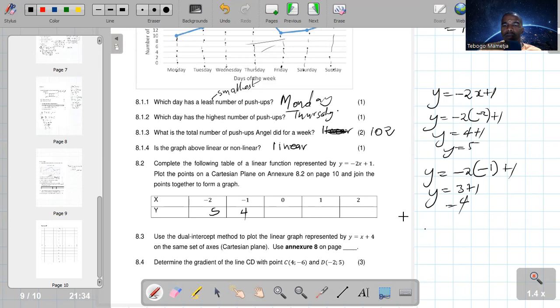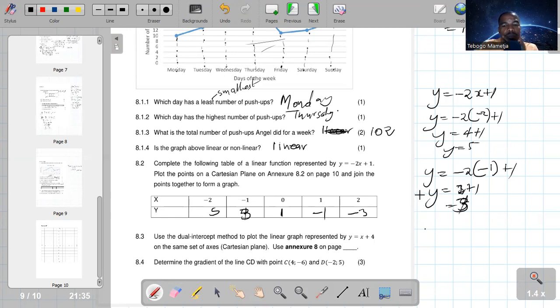So the next one is going to be, guys, no, something is not right. Negative 2 times negative 1 is 2. So this is 3, guys. It's 3, sorry. So this is 3 there, then this is 1. So from 5 we subtract 2: 5 minus 2 is 3. 3 minus 2 is 1. 1 minus 2 is negative 1. Then negative 3.